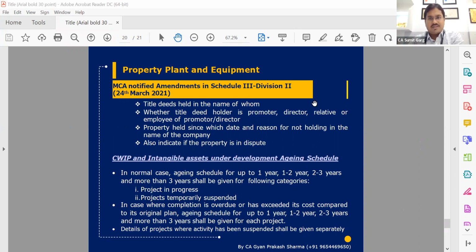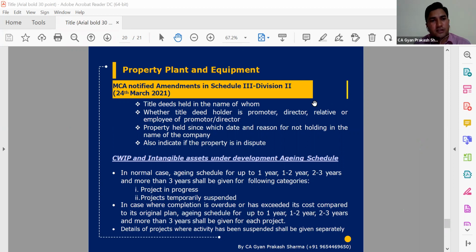Deepak Gulati ji is asking how we can value a property in dispute. Generally the property is valued on a historical cost model. I don't think there is any price deviation because of dispute.